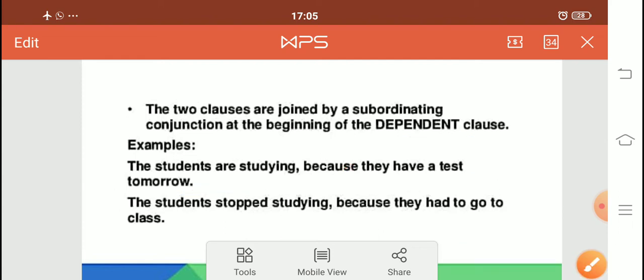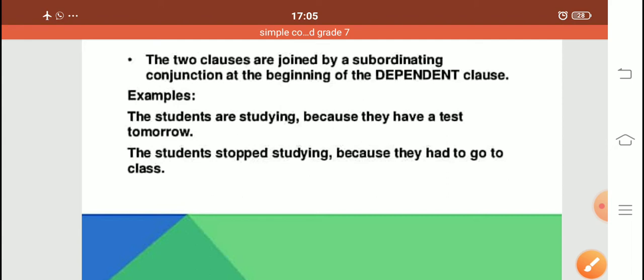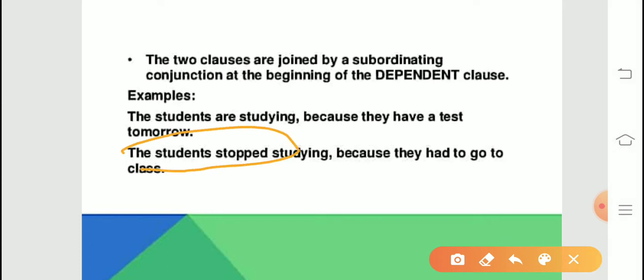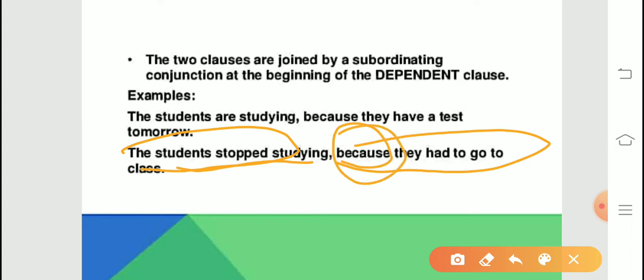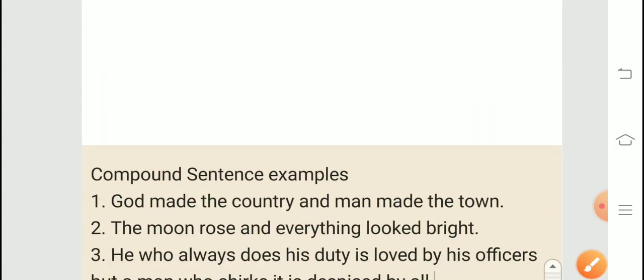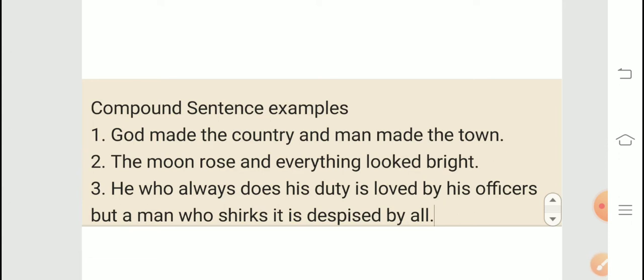Clear? Next, the students stopped studying. They had stopped studying. It is having a complete sense by its own. So it is a principal clause. Because they had to go to class. Now again, which clause? Yes, it is a subordinate clause. ठीक है, one is a principal clause, another one is a subordinate, and it has started with because. Clear? Next we will see compound sentence examples.